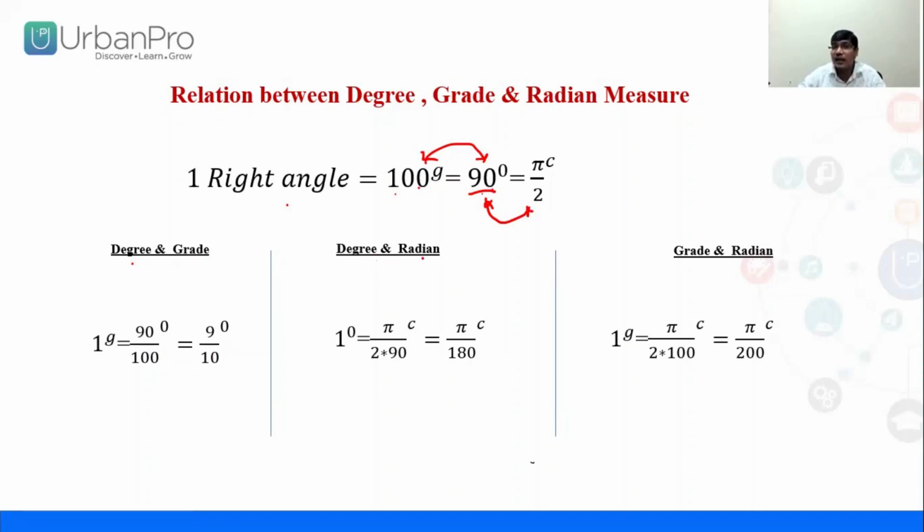Again, degree and radian. Degree and radian means these two parts I have to take. 90 degree is equal to pi by 2 radian. That means 1 degree is equal to pi by 2 into 90, that is pi by 180 radian.